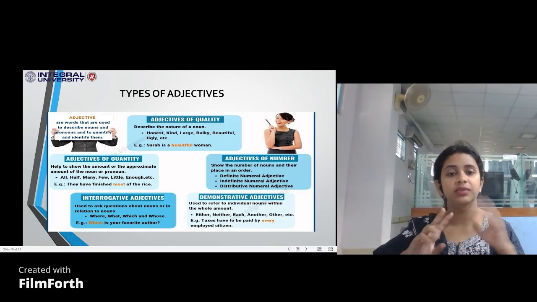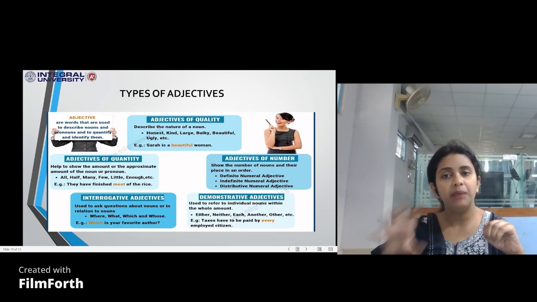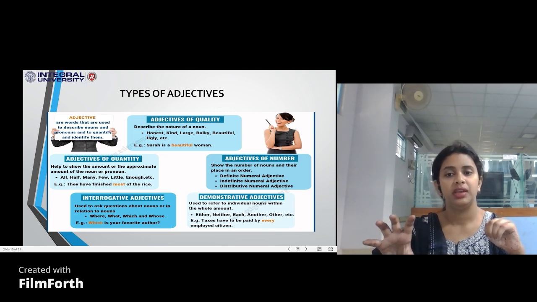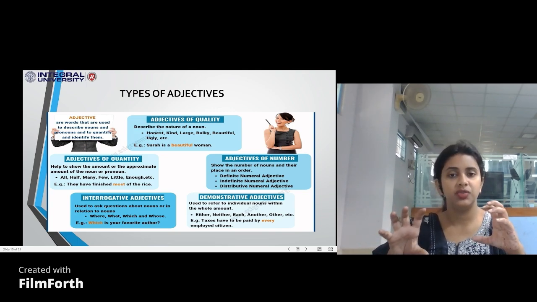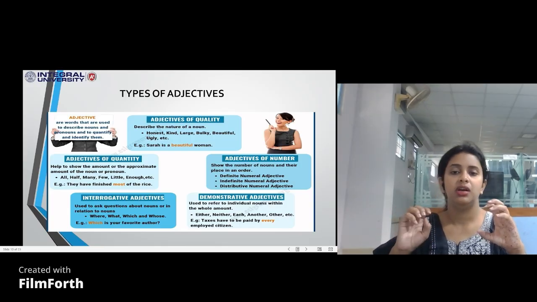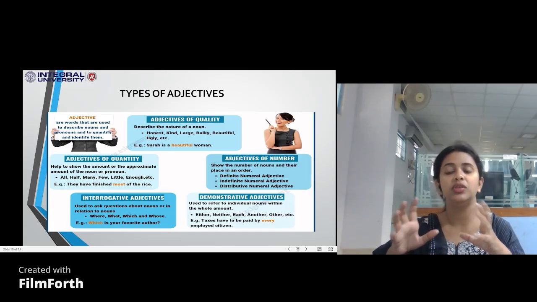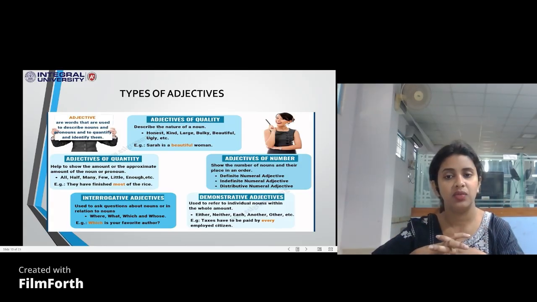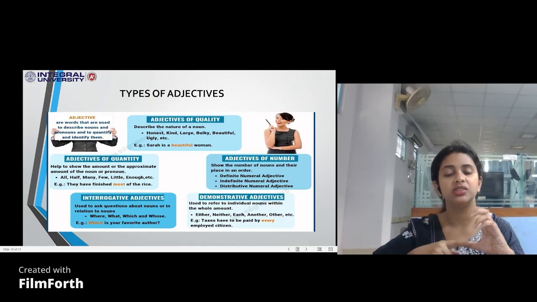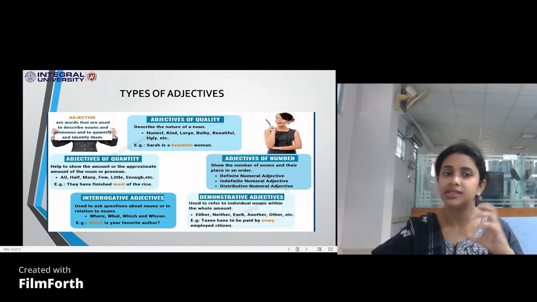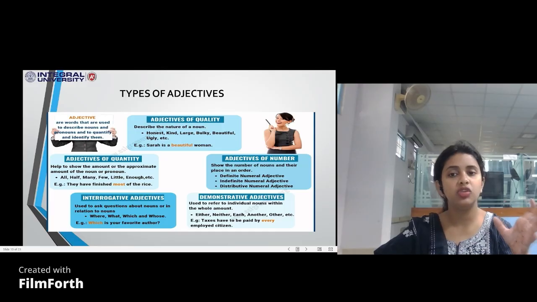See, there will be two things. There will be an adjective of quantity, and then there will be an adjective of number. The number will be definite. Okay, the numbers are going to be definite. For example, I want 10, or I want a dozen bananas. So a dozen becomes an adjective of number. But when I say I want some banana, that word some doesn't go with banana. Why? Because you buy bananas by the dozen. You don't buy bananas by quantity.